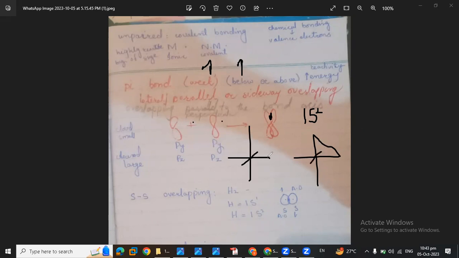First of all, the Px and Px will make the sigma bond. Then after that, this one and this one will make the pi bond. So they cannot exist independently, meaning they need a sigma bond before they are made.